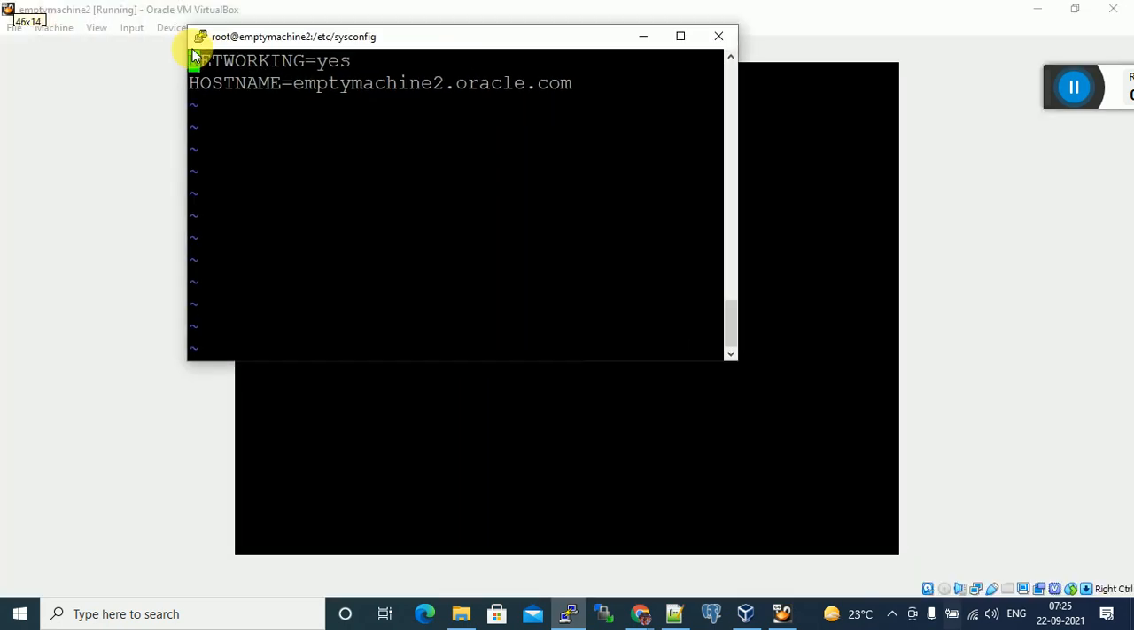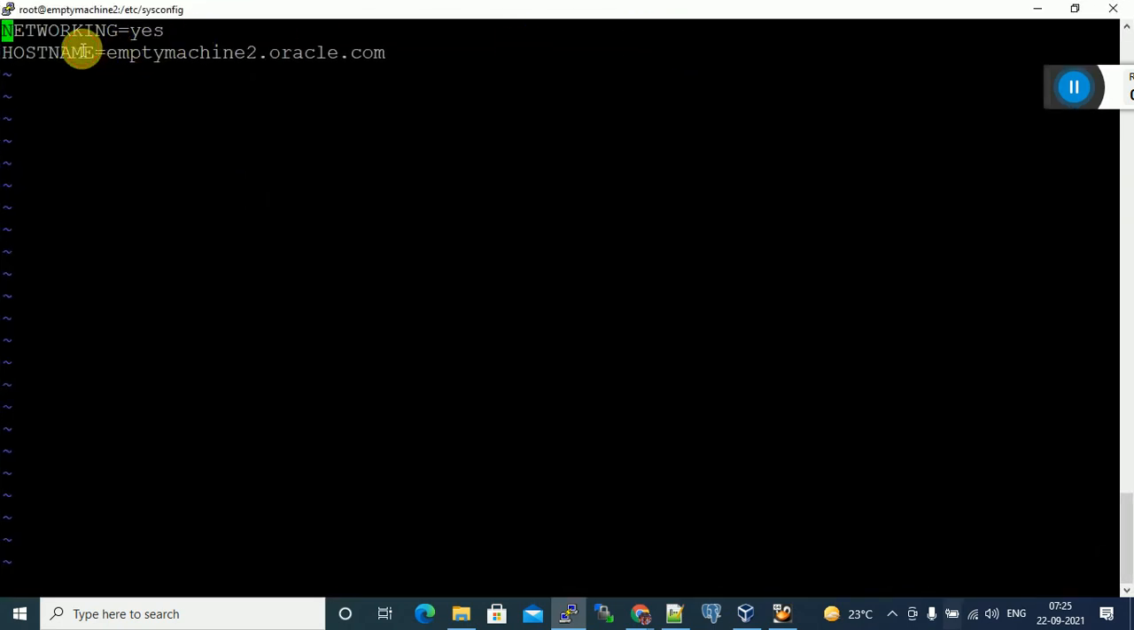This information will be stored. What is the information? NETWORKING equal to yes, and the host name. What is the host name? mtmission2.oracle.com. Now I want to change this host name. Yes, here you have to change the host name. So how to enter? Click on I on the keyboard. It should come to insert mode. You can see here, I pressed I on my keyboard, and it came to insert mode.